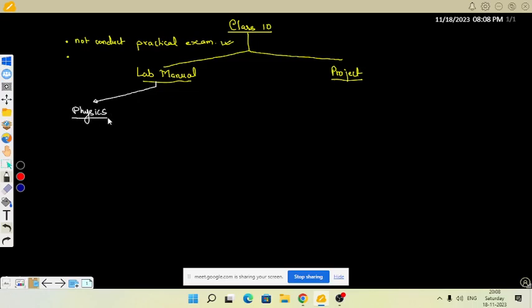Okay. So Masood sir, because you are the registered ICSE teacher in the school, the lab manual signature will be done by the teacher. Like for physics, only one signature is required on the lab manual, not two. Two will be there on the project. So for physics, the checking and signing will be done by you, that is, Masood sir will check it.